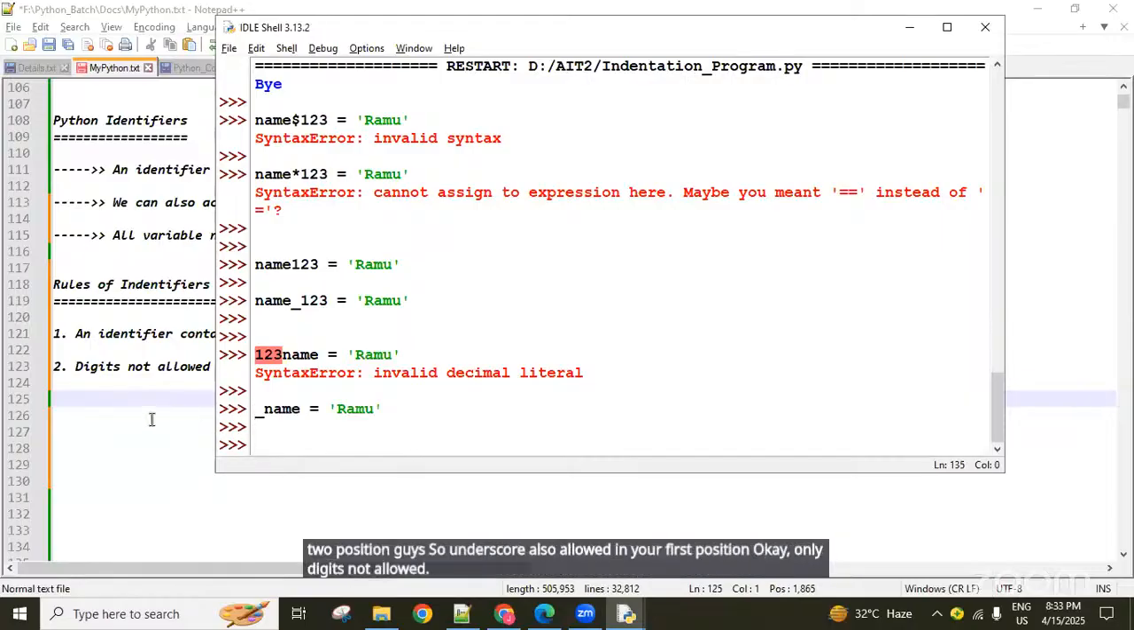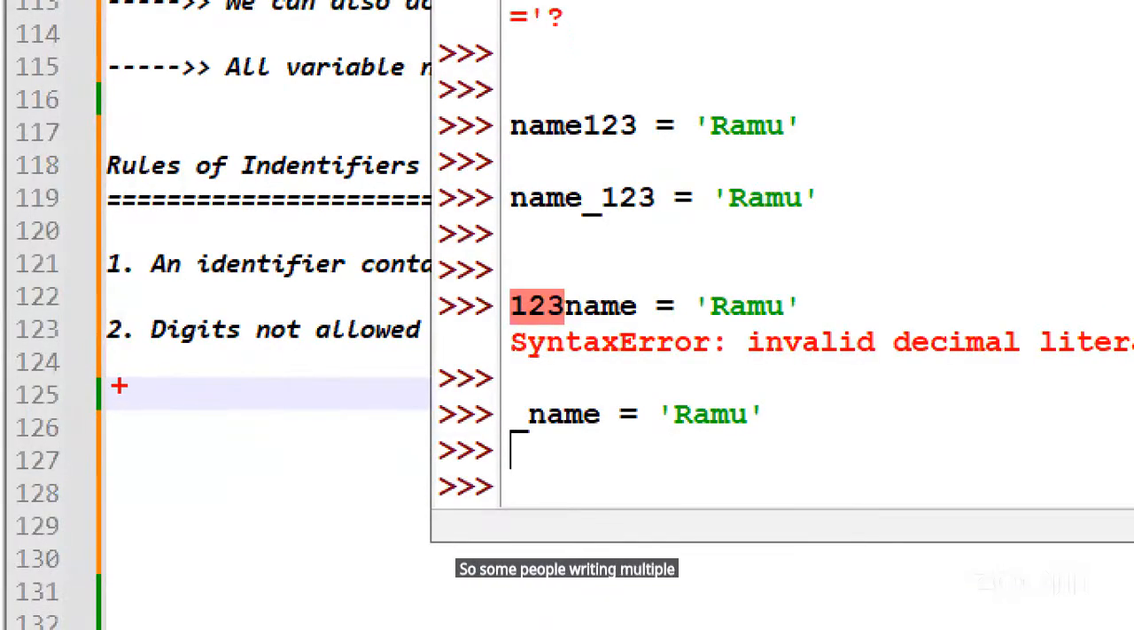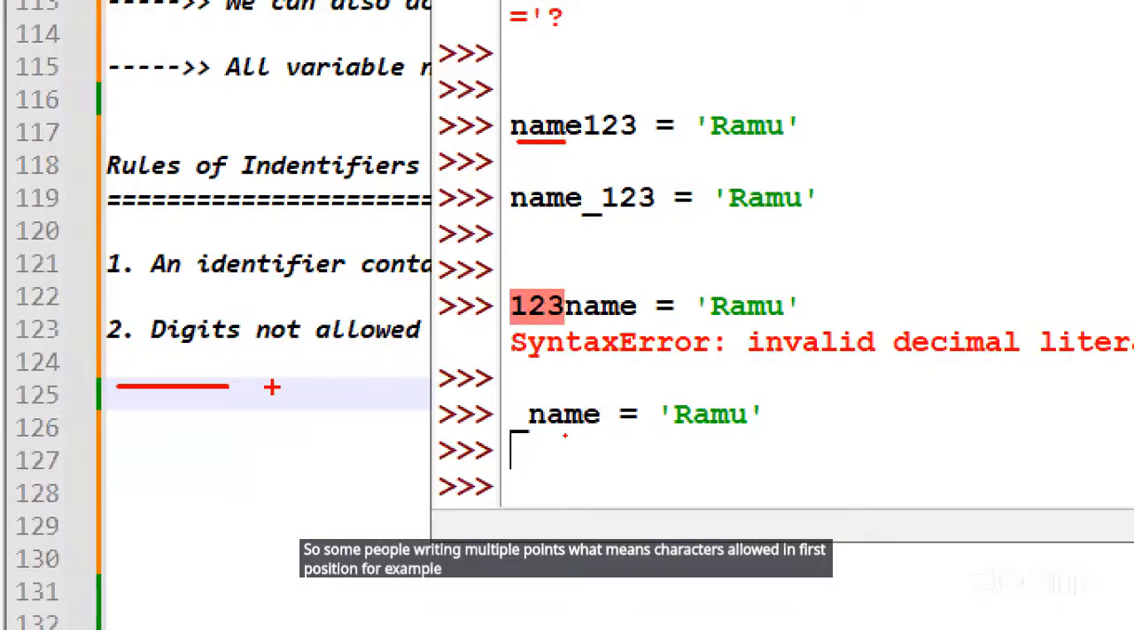So some people write multiple points. What does it mean that characters are allowed in the first position? For example, some examples like this. Next, underscore is allowed in the first position. Again, some examples. Next, digits are not allowed in the first position, like that.